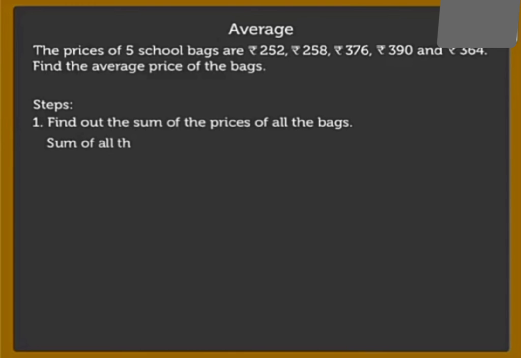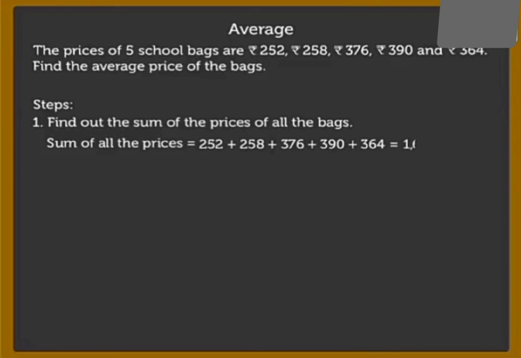The sum of all prices is equal to: first one was 252, then the second price is 258, the third price is 376, then there is 390, and the last price of the bag was 364.